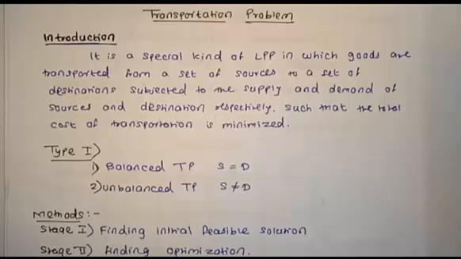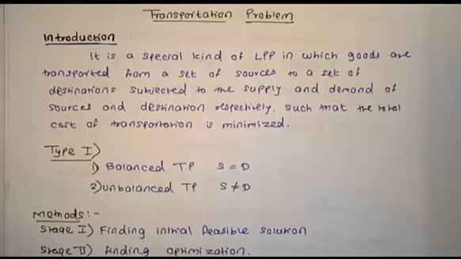Methods. There are two stages. Stage 1 is finding the initial basic feasible solution, and stage 2 is finding the optimal solution. What is the meaning of a feasible solution? A set of non-negative decision values xij, i equal to 1 to m and j equal to 1 to n, that satisfy the constraint equations is called a feasible solution.